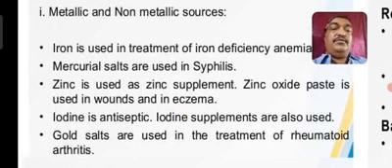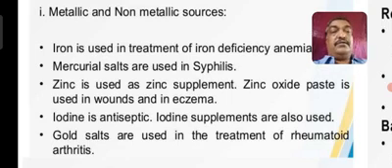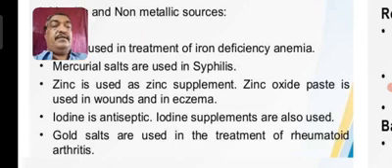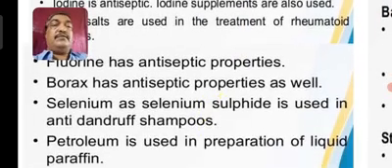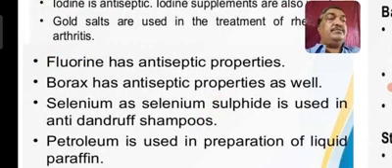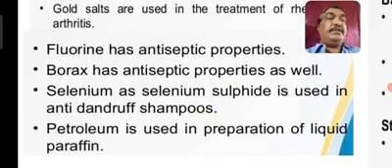And you know the iodine. Iodine is used as an antiseptic. Iodine supplements are also used for antiseptic treatment. Gold salts are used in the treatment of arthritis, rheumatoid arthritis. So when the body is getting more pain, then the gold salts are generally used. So this is about some of the chemical substances which are minerals present in chemistry. They are directly used for certain disease curing.